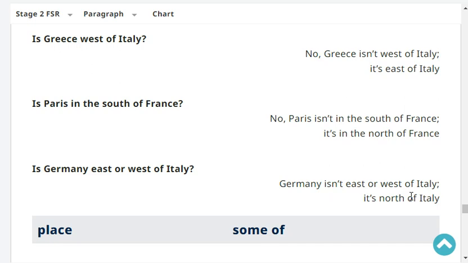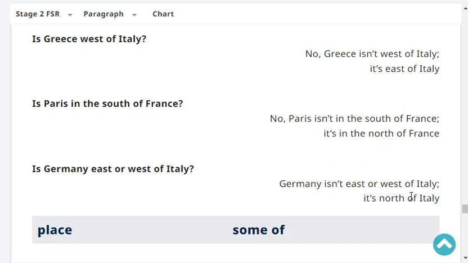Very good. Is Germany east or west of Italy? Germany isn't east or west of Italy.